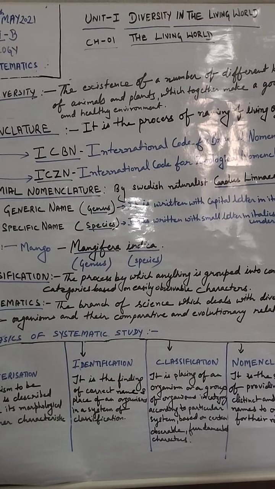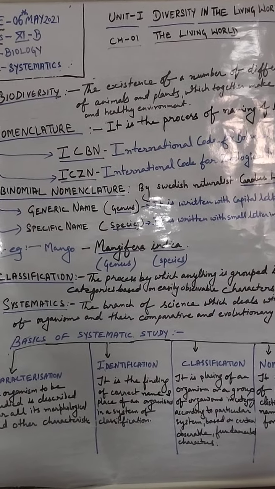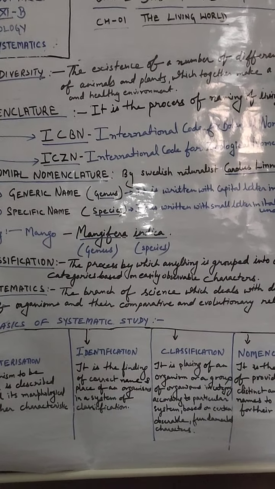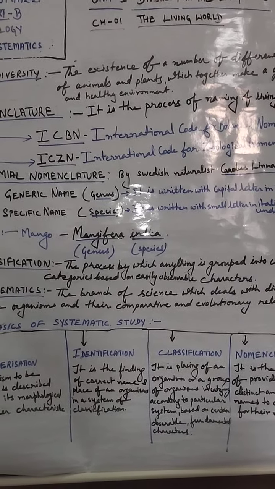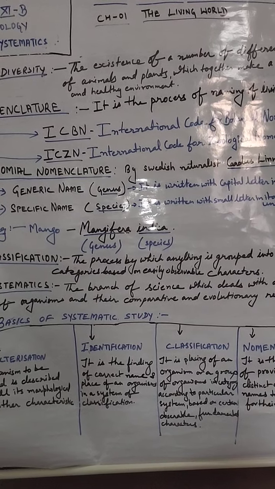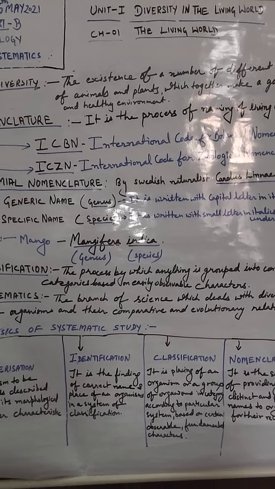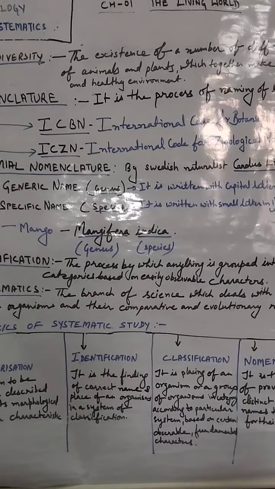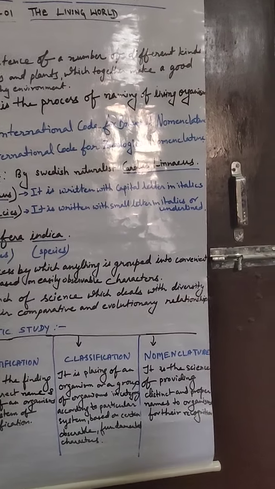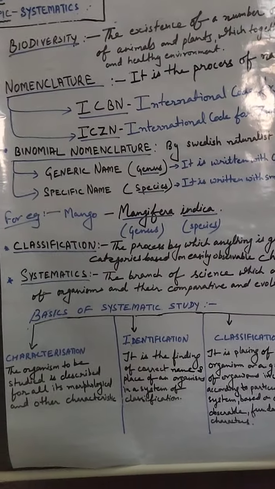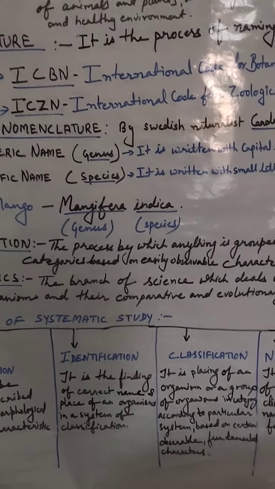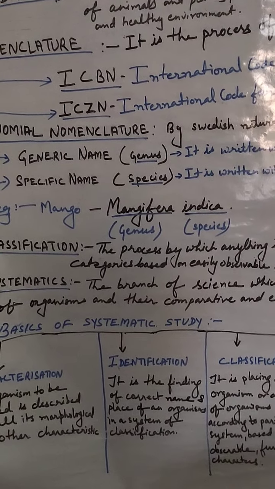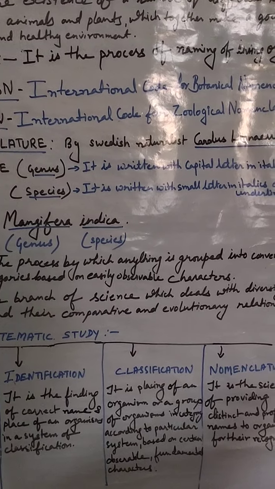So students, if you look around your surroundings, you will find that there is a very large variety of living organisms. You might have seen potted plants, so many different insects, birds, pets, animals, plants, various organisms. They may vary in their size, in their color, in their eating habit. Some of them are living in forests, some are in our surroundings, some are moving, some are crawling, some are flying. So a lot of diversity is seen here.